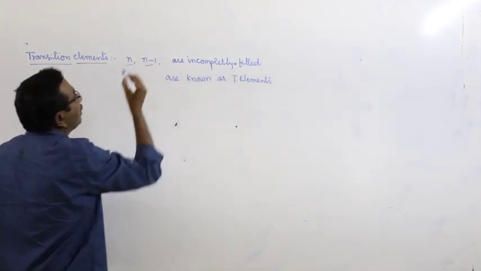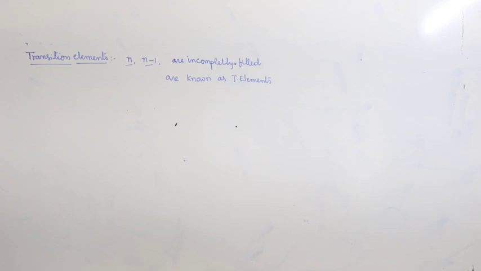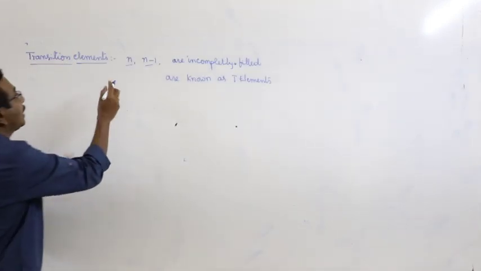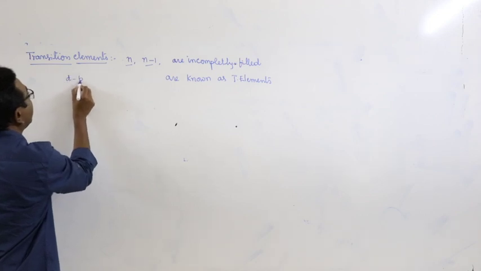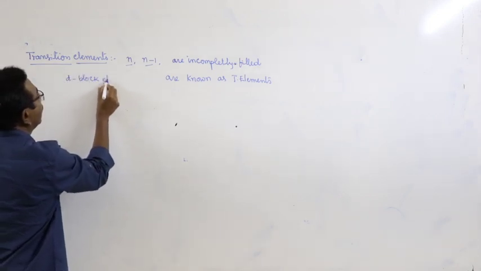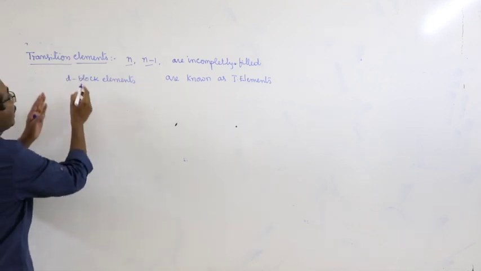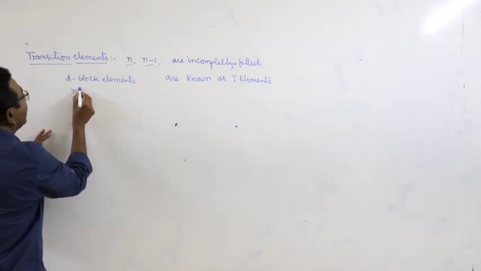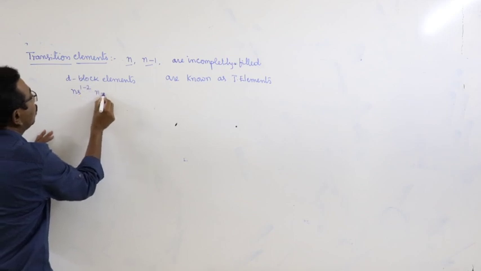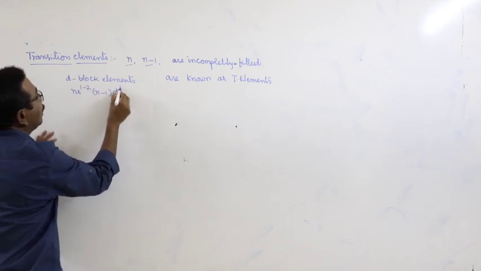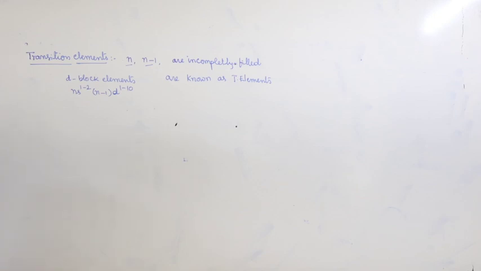Outermost and also penultimate shells, both are incompletely filled. Such type of elements are known as transition elements. Generally, transition elements are also known as d block elements. And the general electronic configuration of d block elements is ns1-2, (n-1)d1 to 10.